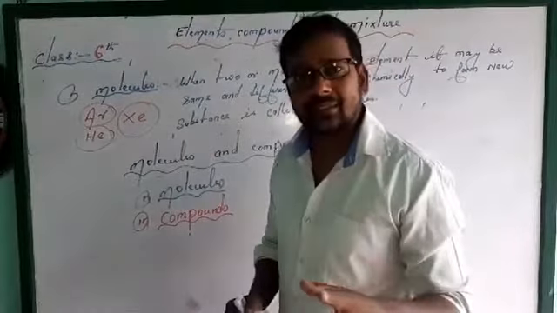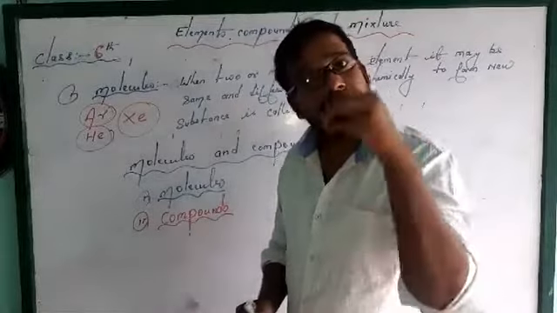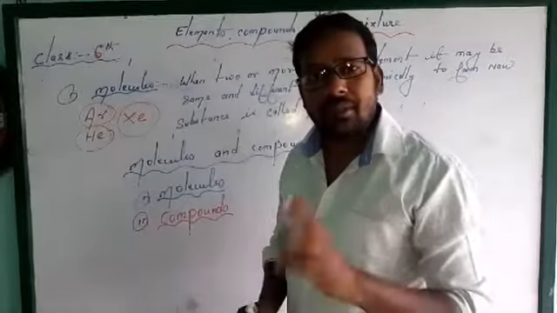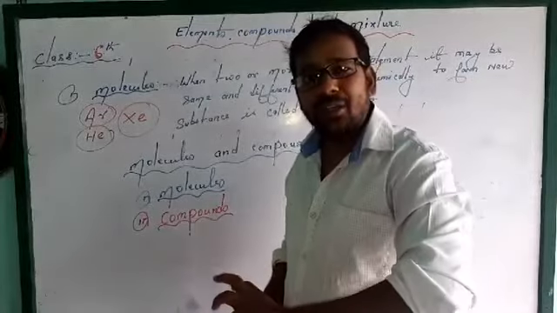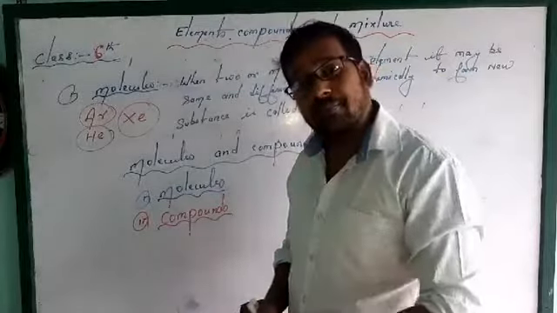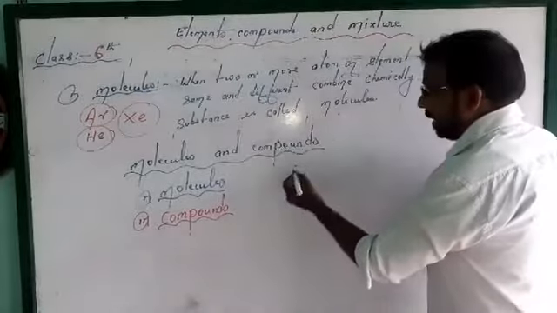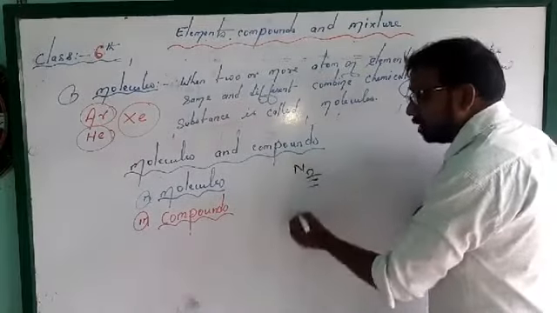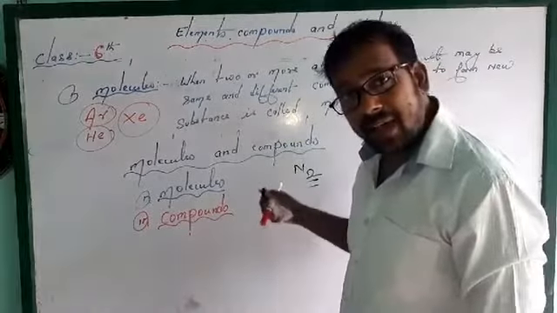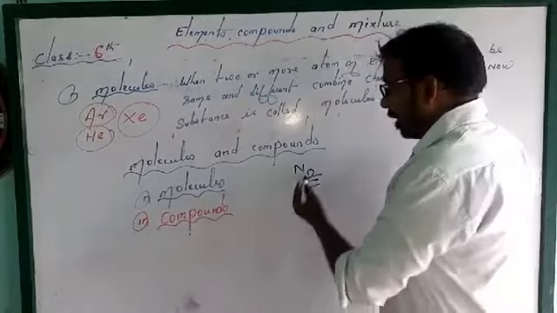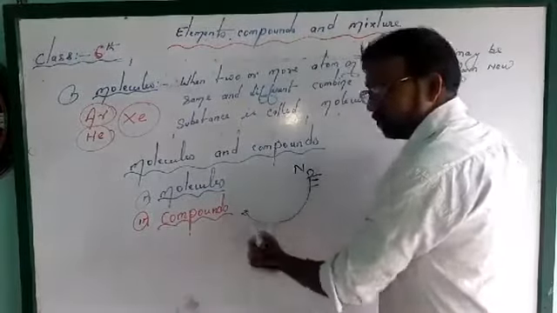You can say that all compounds are molecules, but all molecules are not compounds. Suppose I will write N2. N2 is a molecule because it is made up of the same atom, but you cannot say that it is a compound.